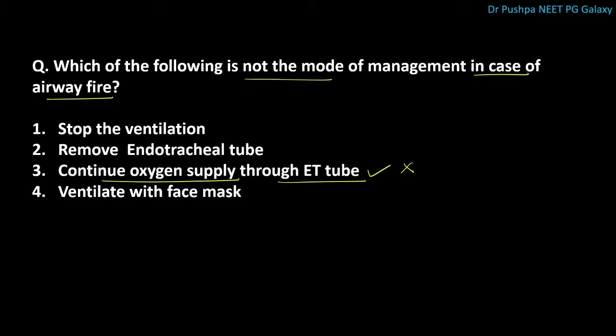We need to submerge the tube in water. And we should ventilate with face mask. And then re-intubate the patient and perform fiber optic bronchoscopy to assess the airway damage. We can prescribe antibiotics and steroids if necessary.